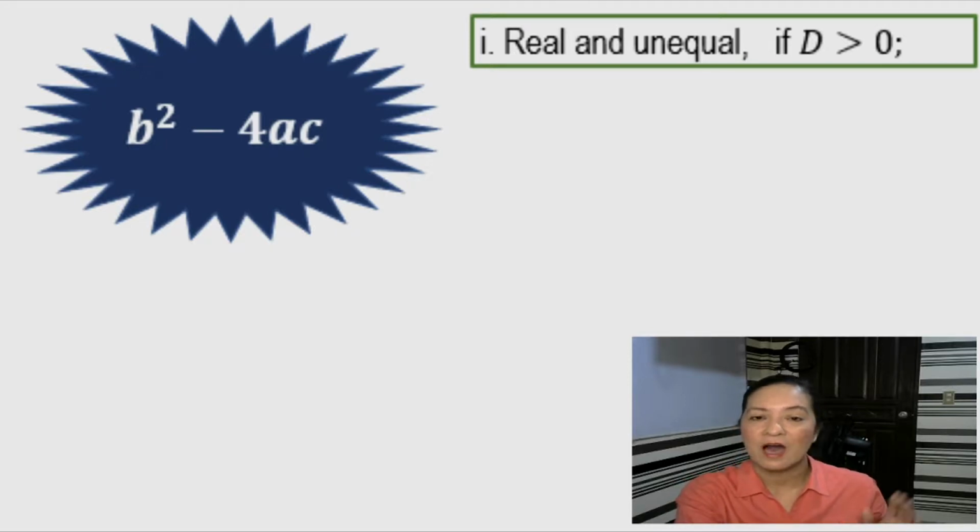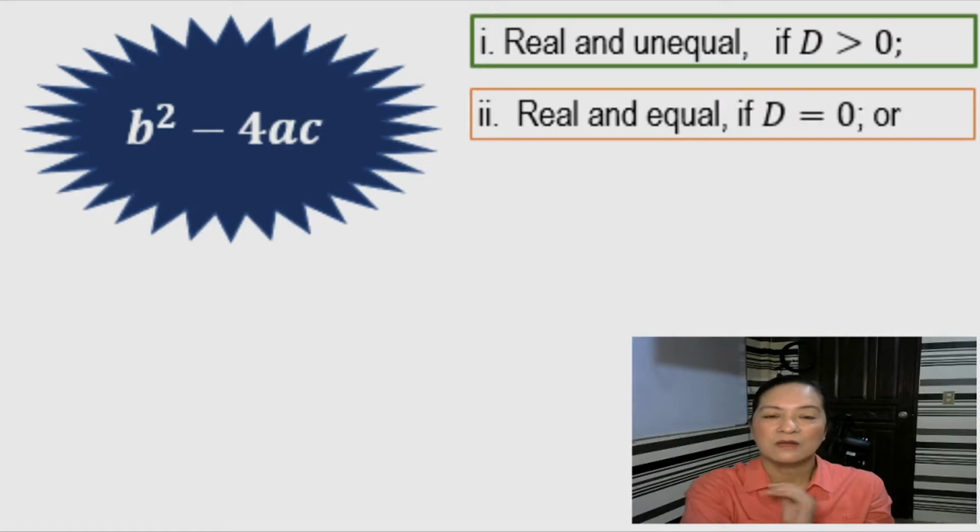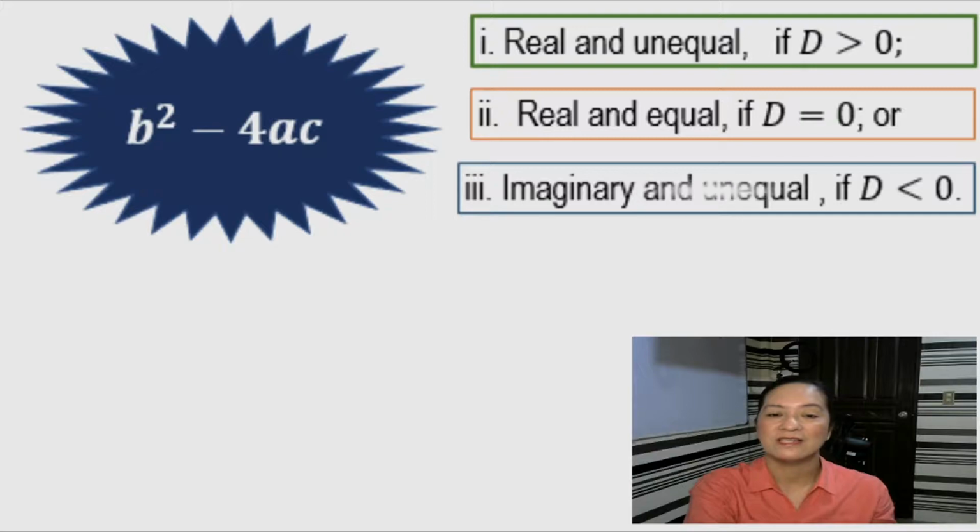So we use RU if d is greater than 0. Next, real and equal if d is equal to 0. So we use RE-DO. Okay? Then the third, imaginary and unequal if d is less than 0.